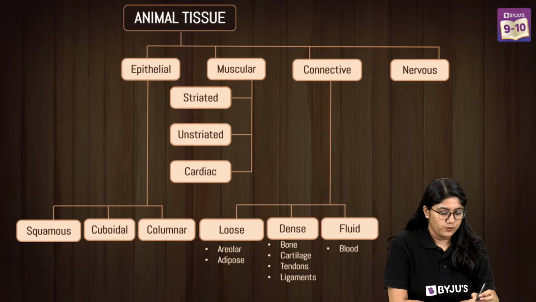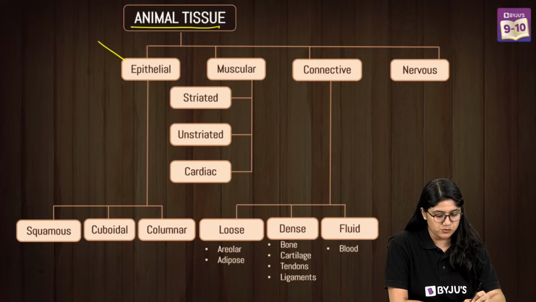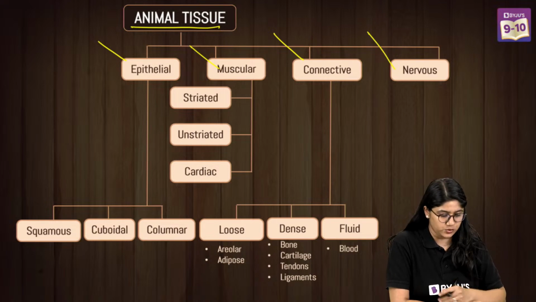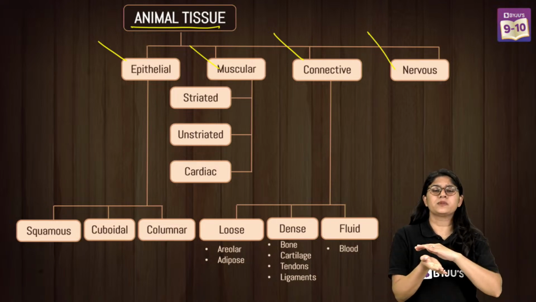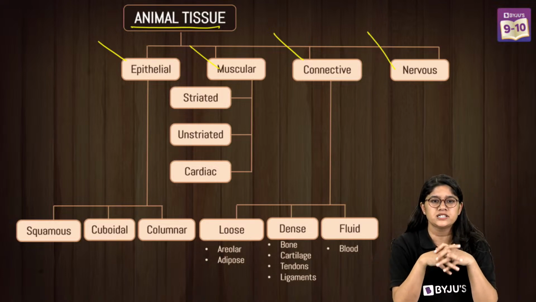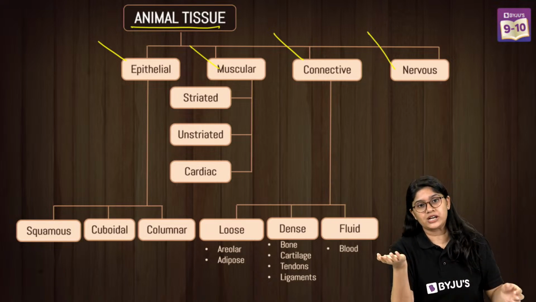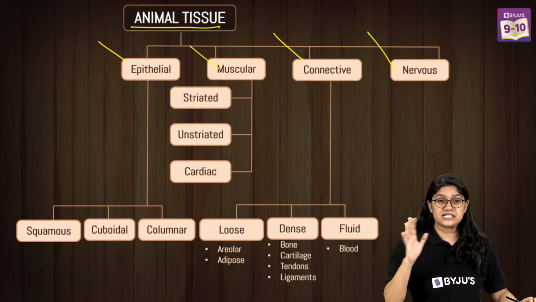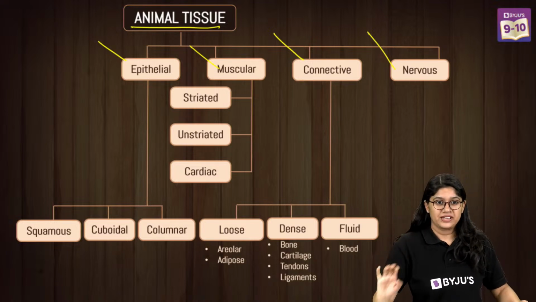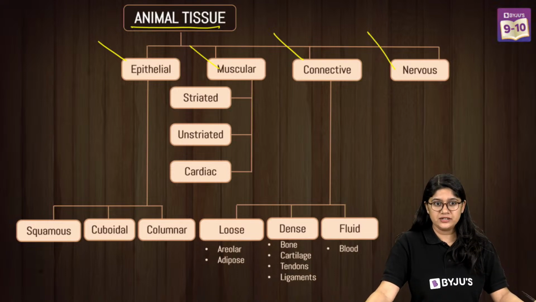Now, in animal tissue, we will be discussing the epithelial tissue, muscular tissue, connective tissue and the nervous tissue, right? What you have in class 9th is majorly from the surface, not very detailed. You will be learning all of this in detail in class 11th. I hope that in today's class you'll be able to quickly revise it. Okay, let's get started, everyone.